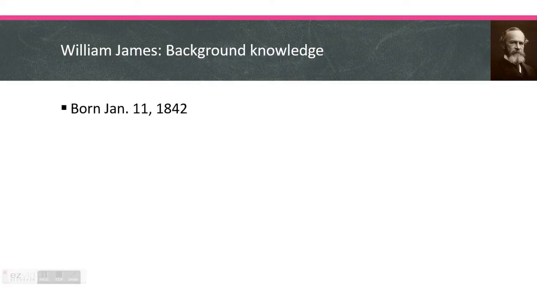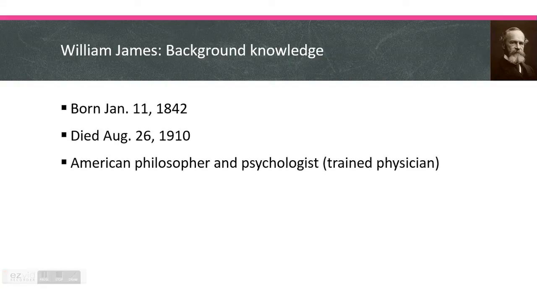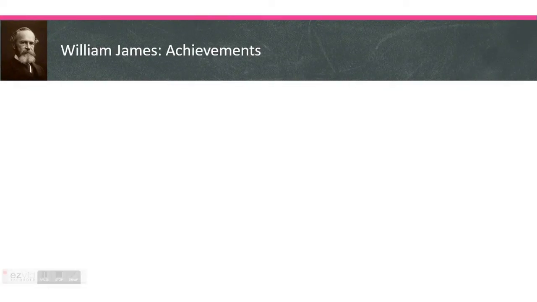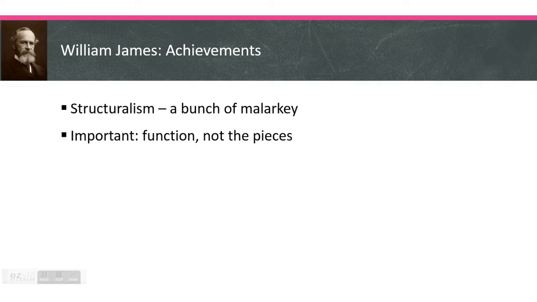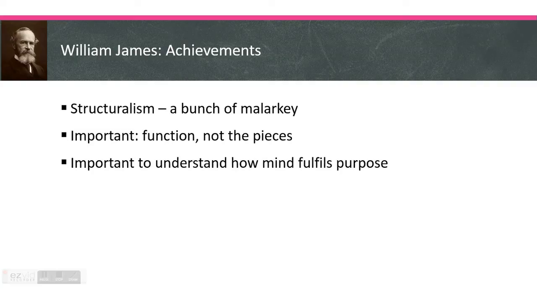Finally, William James, born January 11, 1842, died August 26, 1910, an American philosopher and psychologist who was also a trained physician, and was the first educator to offer a psychology course in the United States. You can notice that all of these people are teachers. His biggest achievements: he believed that structuralism was a bunch of malarkey, pointless. He thought it was important that the functions were understood and not necessarily the pieces, which leads to the idea of how the mind fulfills a purpose. This is called functionalism, which is another type of study.